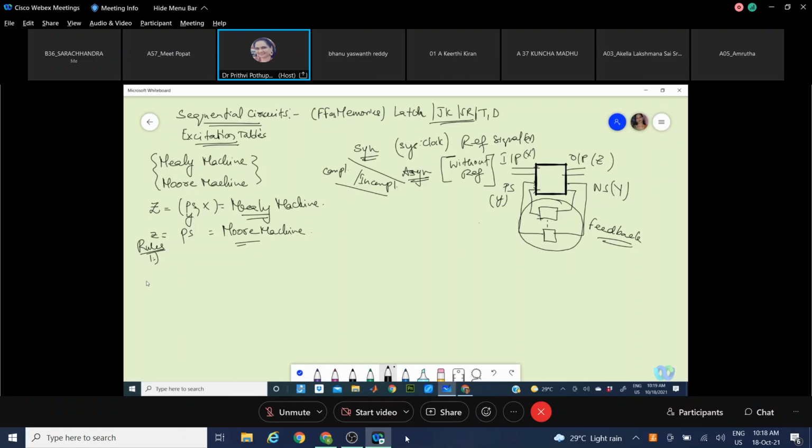That has to be properly understood for sequential designs, because we have this feedback path, which is influencing the design in a different way. Based on the present state, you will be defining new values of output in the next state.